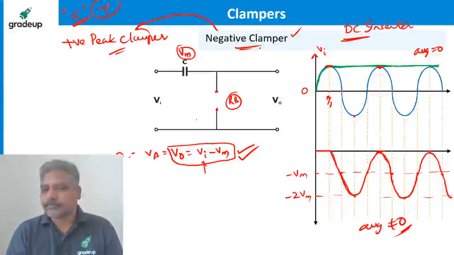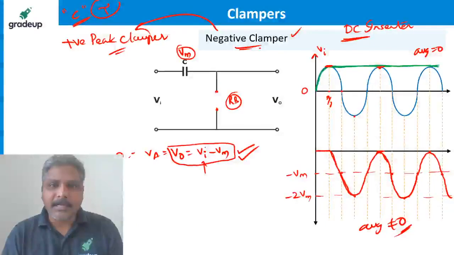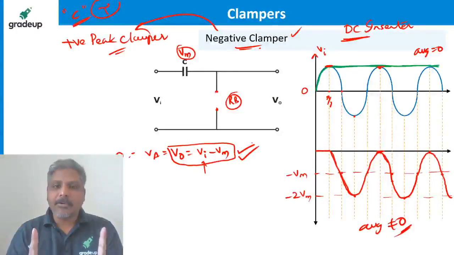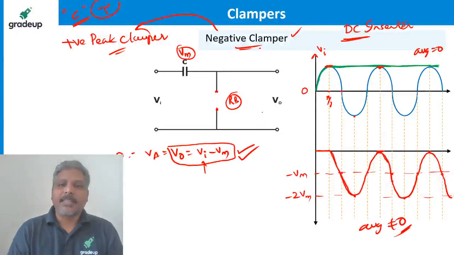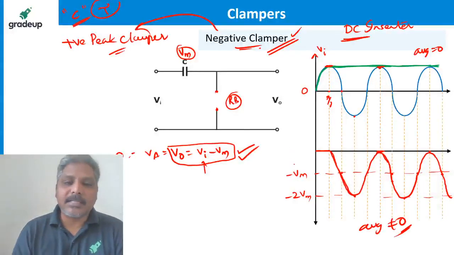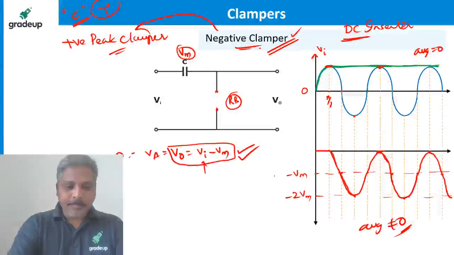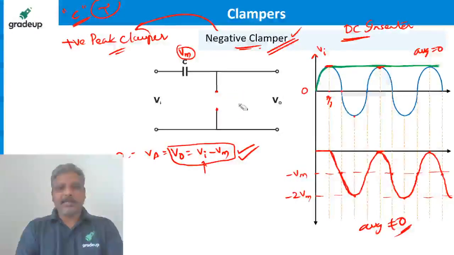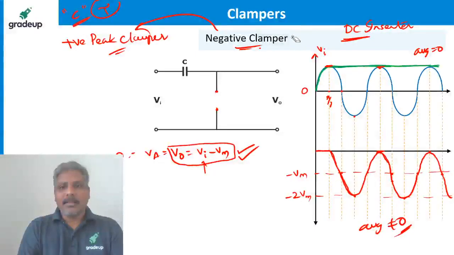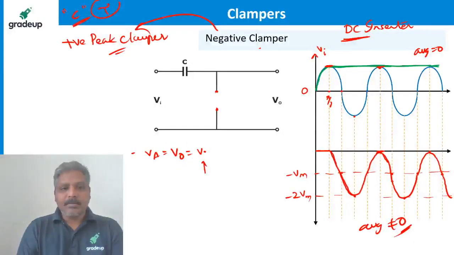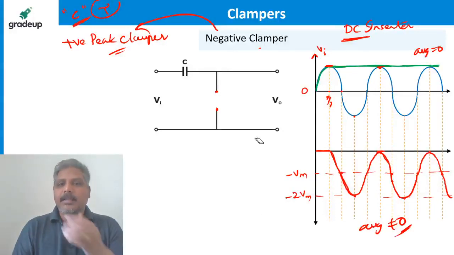Okay, Ajay. Now I'll give you a shortcut. All of you put your attention here. I'm going to give you a shortcut for the clamper. If you see the clamper, you can identify what it is and how it is. Shall I give you the shortcut, guys? Let us forget all those things, the theory part and all. Now I'll show you a clamper. Forget all these equations. I will give you a simple shortcut.